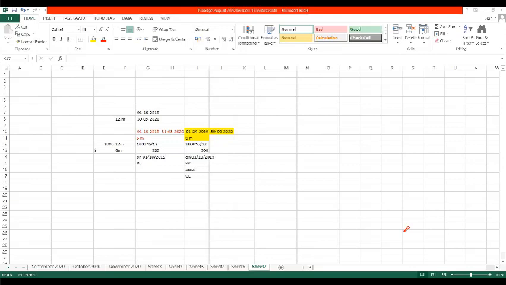Ma'am, after registration, how many days is required to get an SRO number? Sorry, Nishita, can you repeat that? After the registration for the May exam, how many days is required for getting the SRO number? The SRO number usually will come within 20 days, ma'am. Otherwise, you can get in touch with the ProEdge team. Dakshayani, you can open the CA Foundation study material itself. You can have all the index with you.